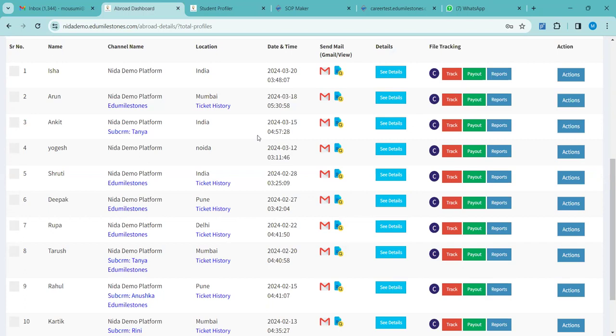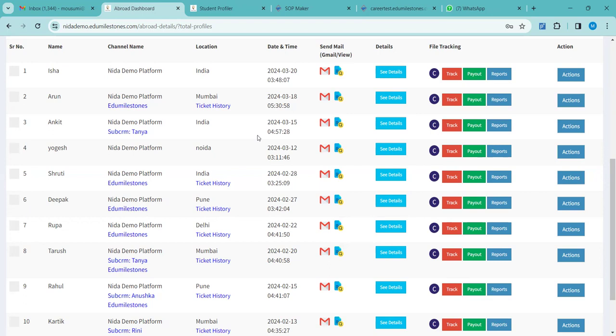So is there no system where we can block it for any new user as well, or can we only block it for the existing ones? See, you are talking about if it is integrated in your website, right? In that case, obviously, you cannot keep a hold because whoever clicks into that will be able to do the profiling. But as I have just shown, you can keep the SOP making tool hidden and you can keep the college university shortlisting option hidden.